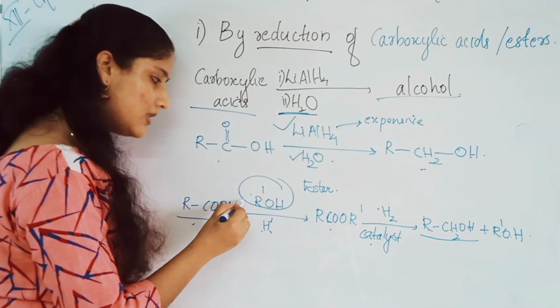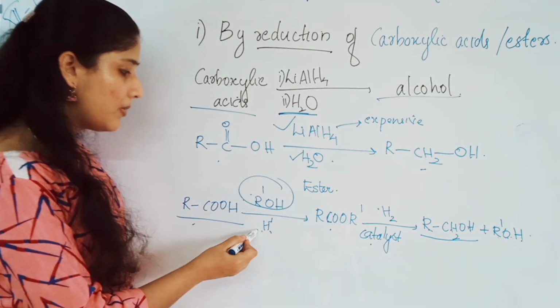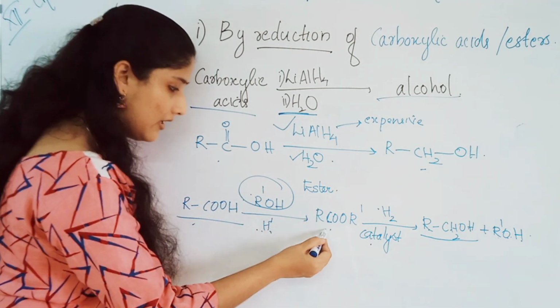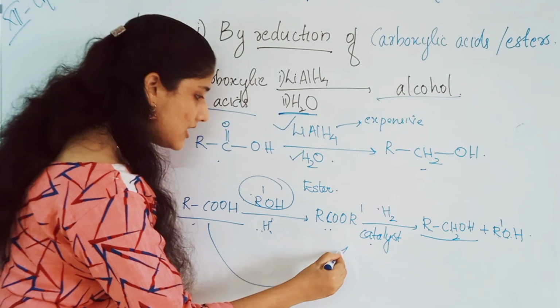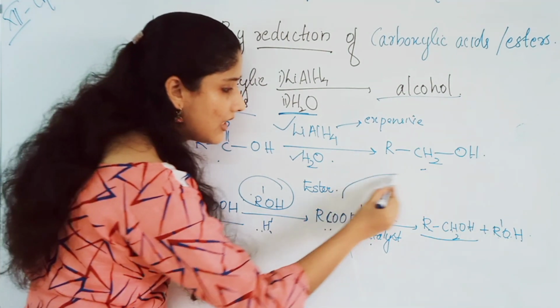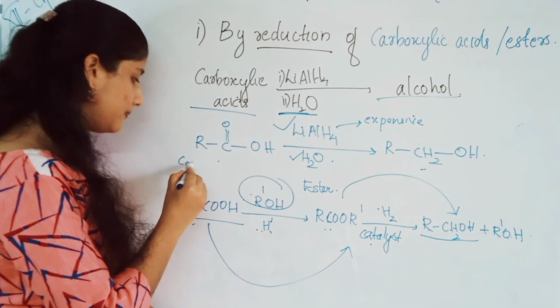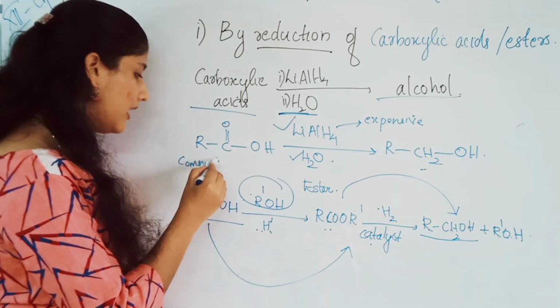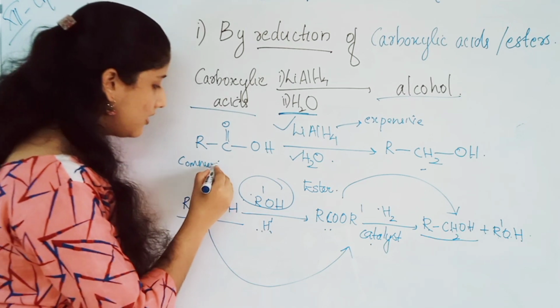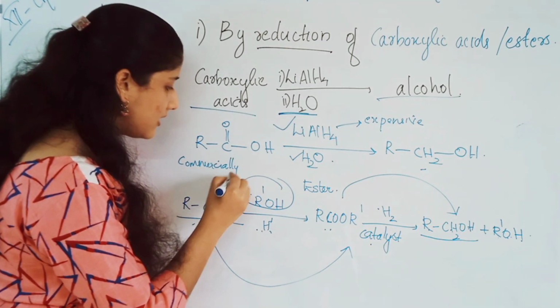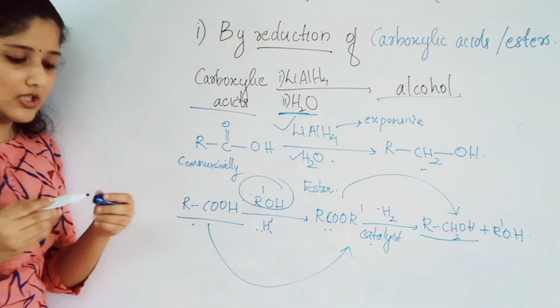Acid plus an alcohol in the presence of H plus will give you ester. First from acid, ester is synthesized, and from ester the corresponding alcohol is synthesized commercially, as lithium aluminum hydride is an expensive reagent. This is the second method of preparation.